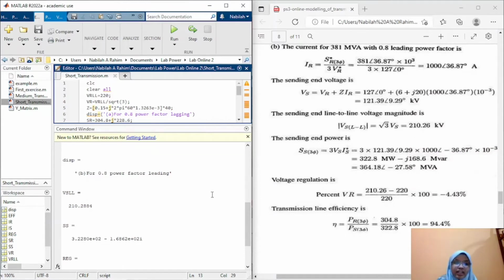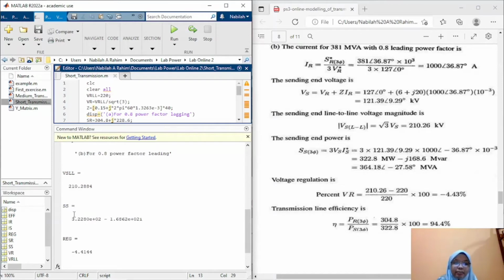For the SS, the sending end power, we also get the same, which is 322.8 megawatt minus j168.6 MVAR. The voltage regulation is also the same, negative 4.41%, and the efficiency is 94.4%. I think that's all for exercise 1.